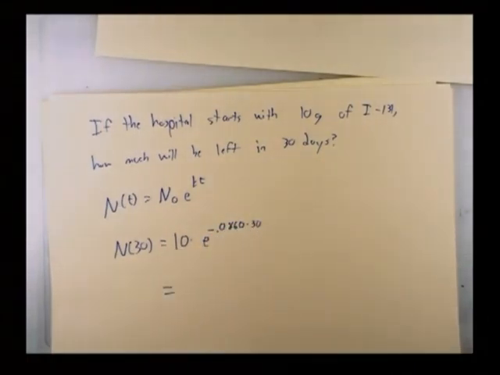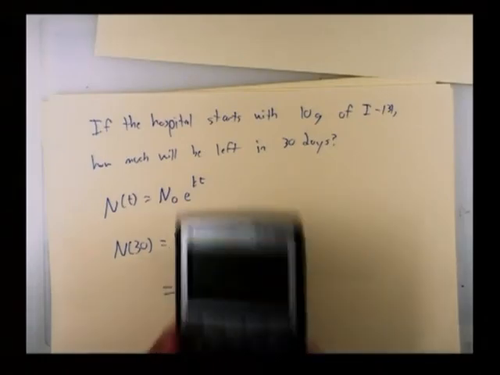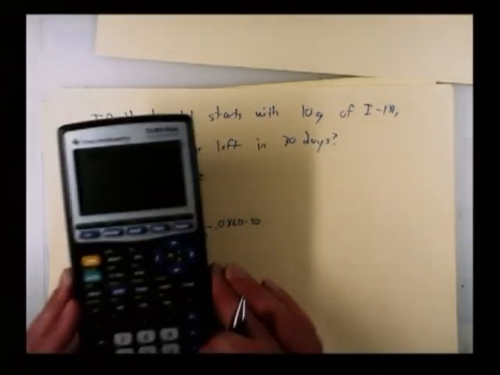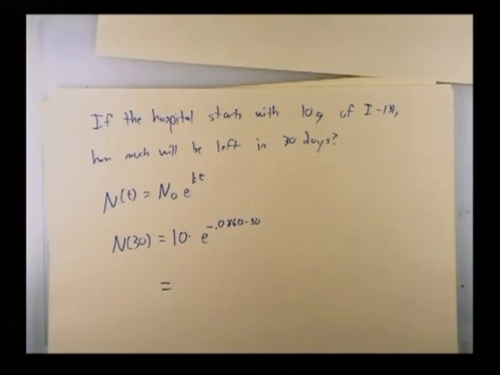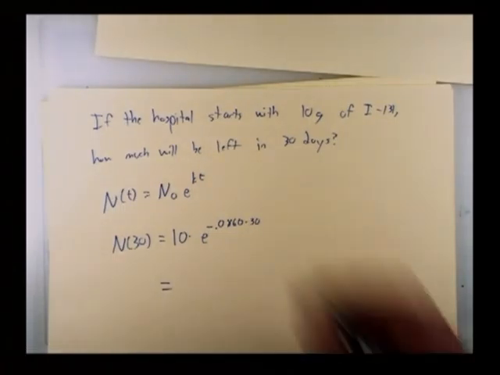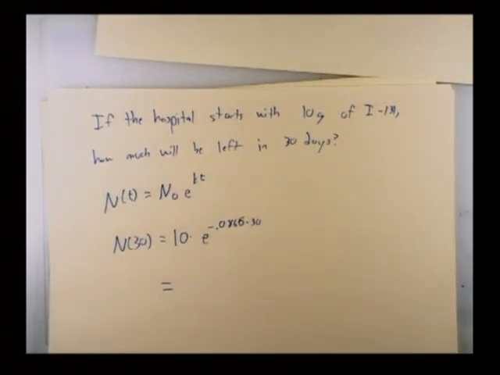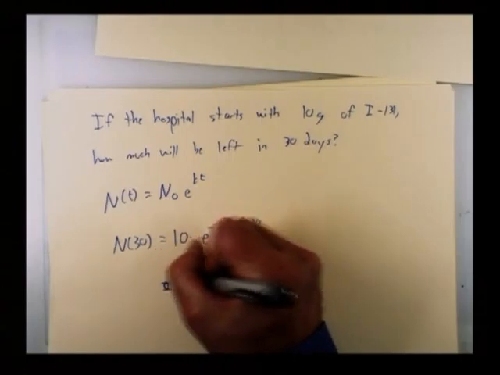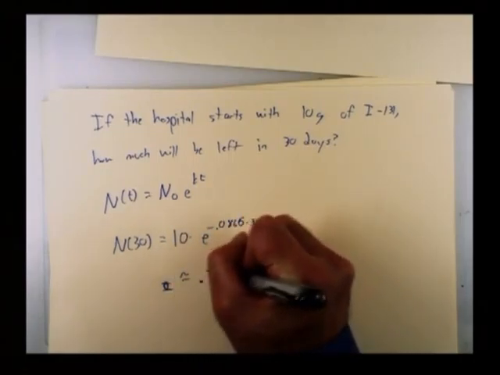I could simplify this first, but it's not too hard to punch this directly into the calculator. In fact, can we do this? This is not showing up very well. You can trust that I'm doing this on the side. 10 times e to the negative 0.0866, times 30 gives us a number which is about equal to 0.744 grams.